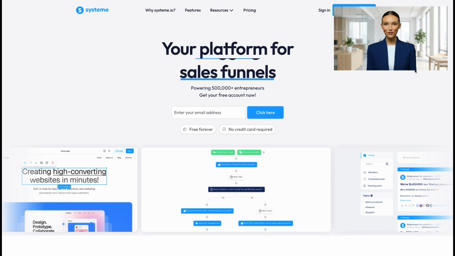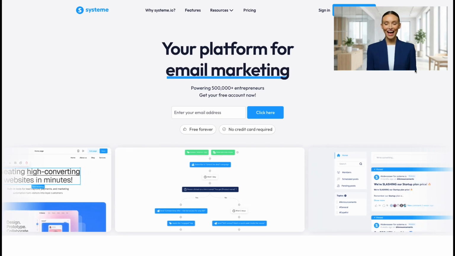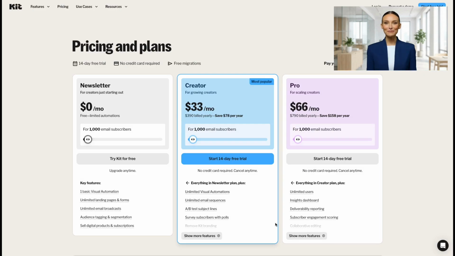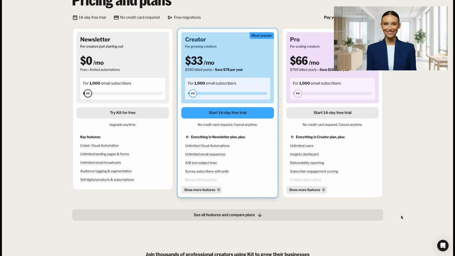The second key difference is the learning curve. HighLevel takes weeks to learn. Systeme.io can be live in an afternoon. Kit is the simplest of the 3.